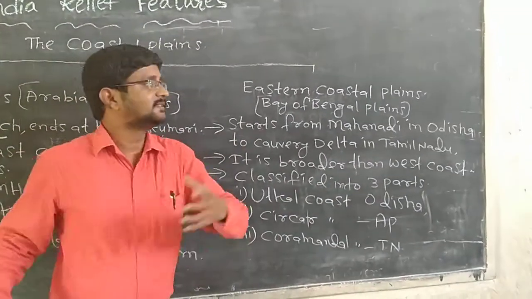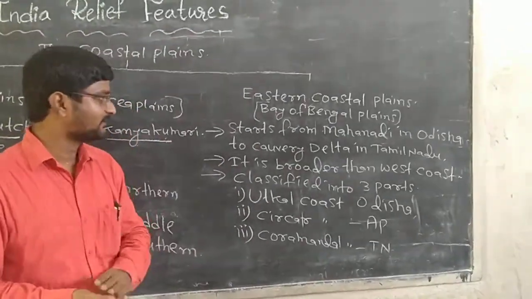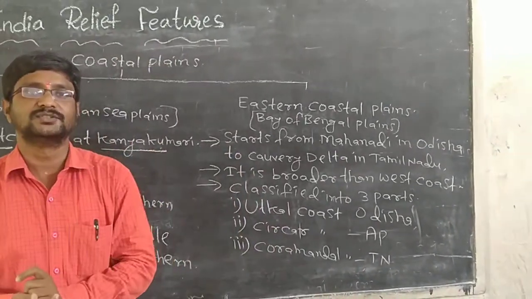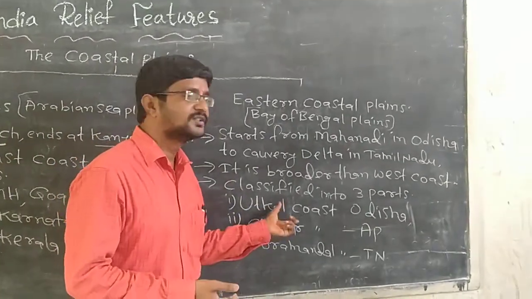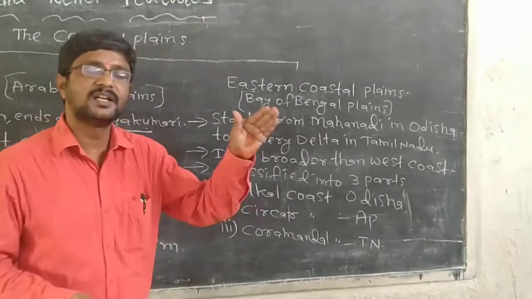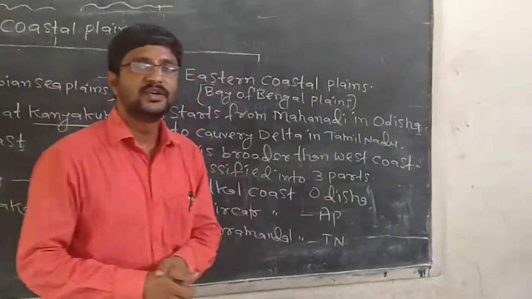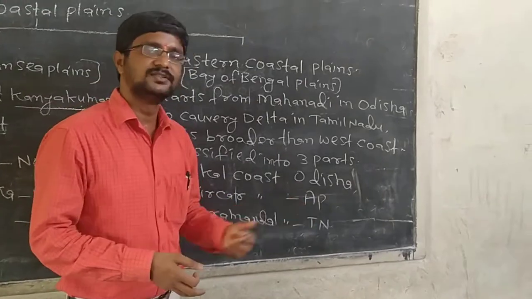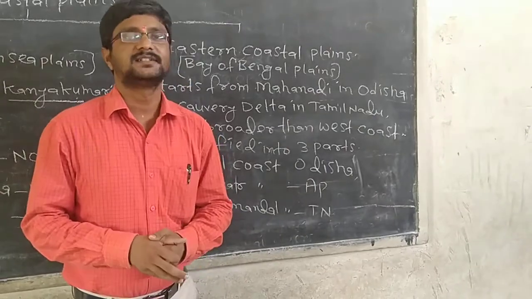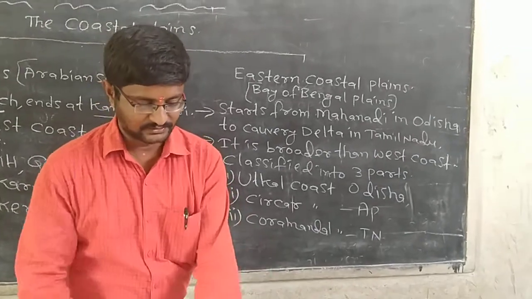Like the western coastal plains, eastern coastal plains are also classified into three parts. What are the three parts? Utkal coast, Sarkar coast and Coromandel coast. Utkal coast is the northern part, Sarkar coast is the middle part, Coromandel coast is the southern part. Utkal coast is located in the state of Odisha. Sarkar coast is located in Andhra Pradesh. Coromandel coast is located in Tamil Nadu. So this is the information about western coastal plains and eastern coastal plains.